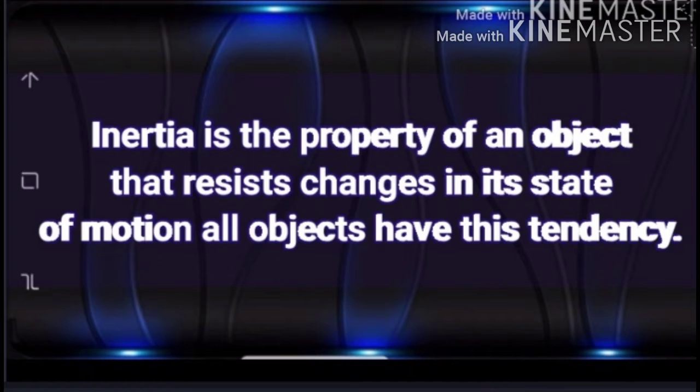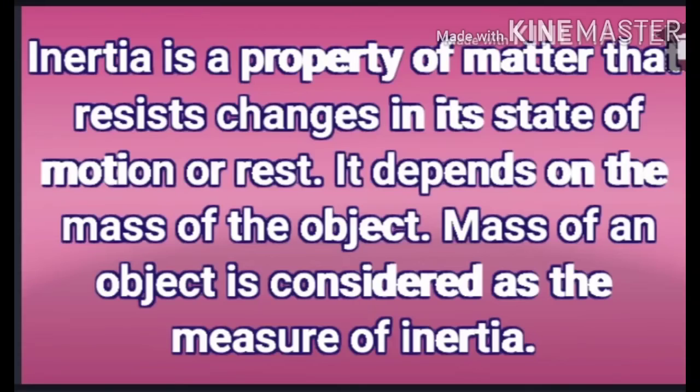All bodies don't have the same tendency. It depends upon the mass. Inertia always depends upon the mass of an object. If the mass of an object is considered the measure of inertia, then the SI unit of mass is kg. So, inertia is a property of matter that resists changes in its state of motion or rest. It depends on the mass of the object. We know that the SI unit of mass is kg, kilograms.